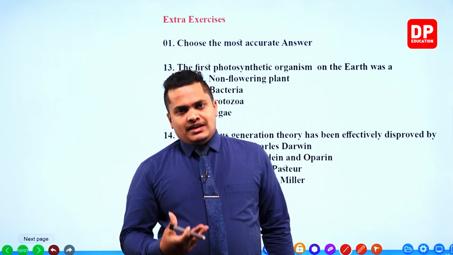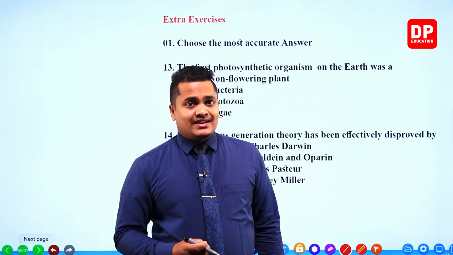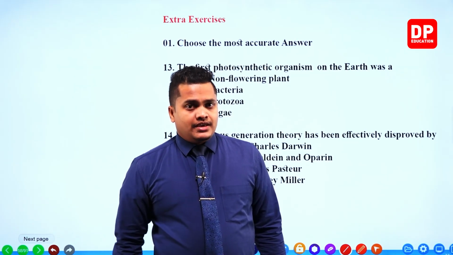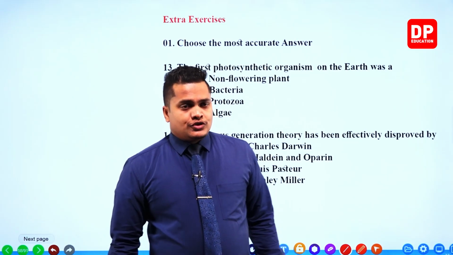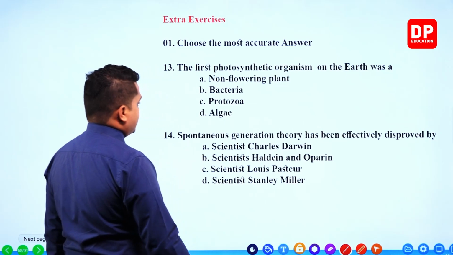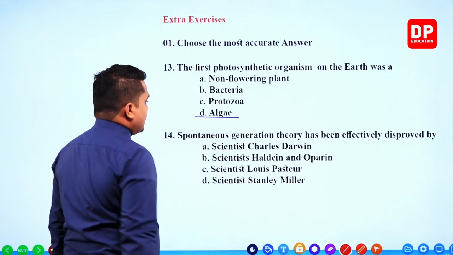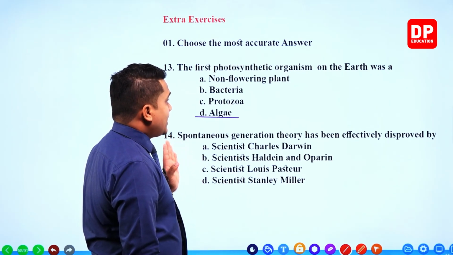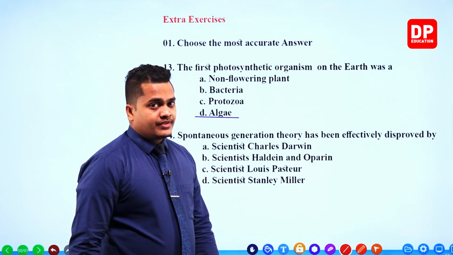Then gradual development of this bacteria created the first ever algae that could perform photosynthesis. So algae is our correct answer. Algae was the first type of microorganism that could do photosynthesis.